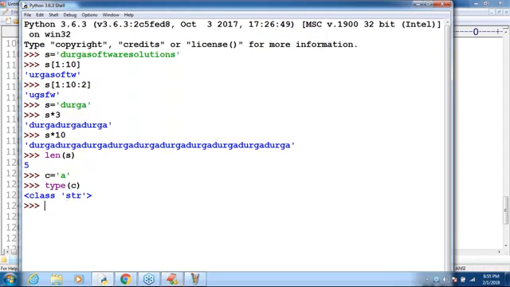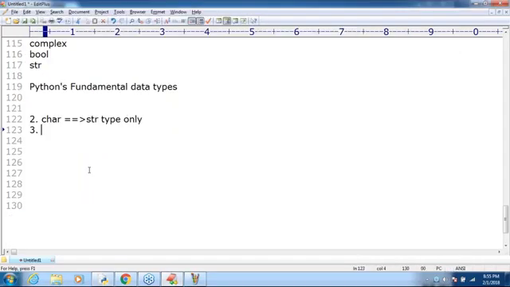That was about char. Next, one more point: the long type. In Python, is the long type available or not? Make sure, the long data type is available in Python 2, but not in Python 3.